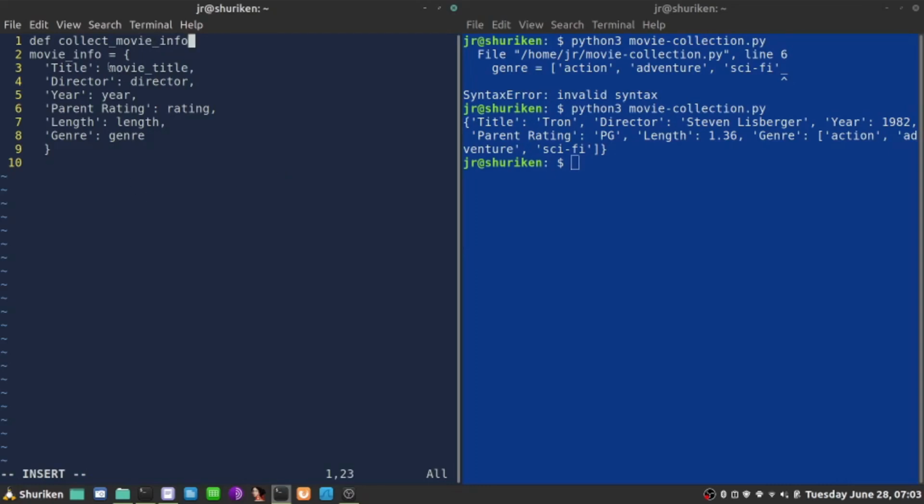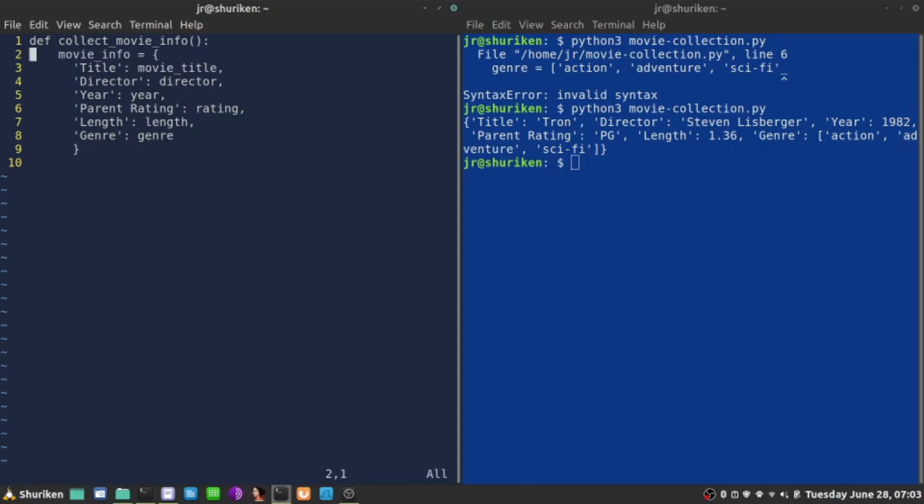Well, the ones I have here in the form of variables, so it can assign them as key and value pairs. So I need to basically copy that. Now this will need to be all indented, so there's a trick in Vim I can use to inject those indentations.